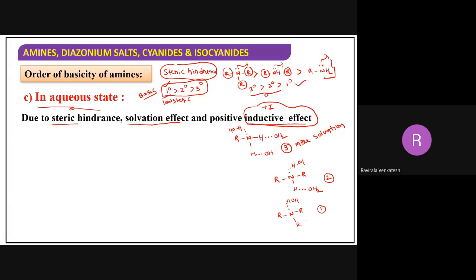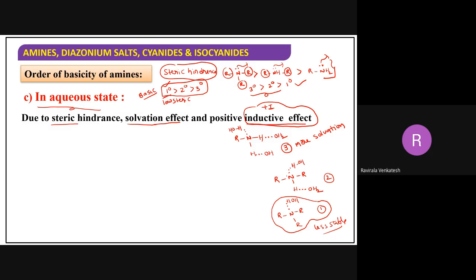Now this is unstable in water because it has only one hydrogen bonding, that too with nitrogen. So it is not forming any hydrogen bonding with water. Less solvation, less stable. When it is less stable in water, how can it donate its lone pair of electrons? The donation capacity will decrease here.